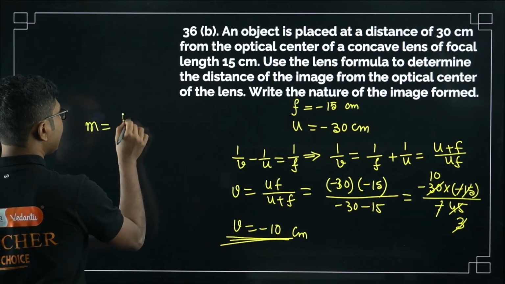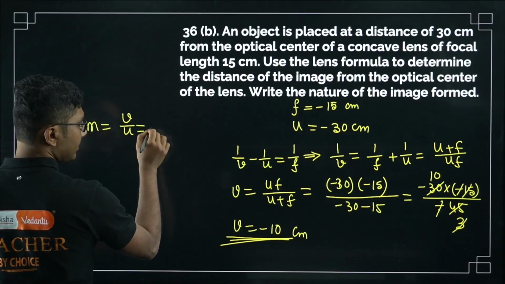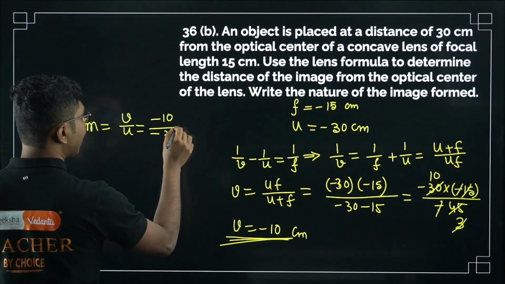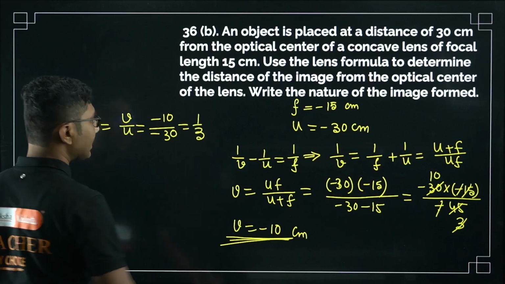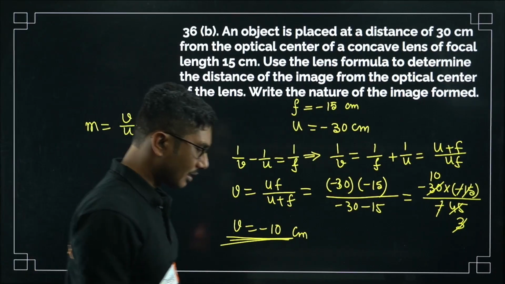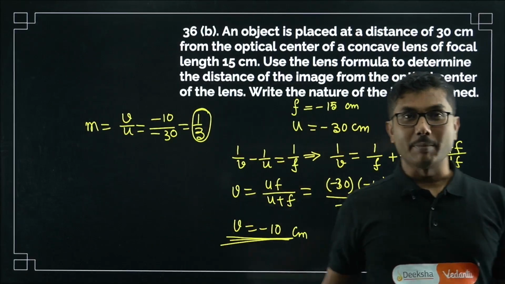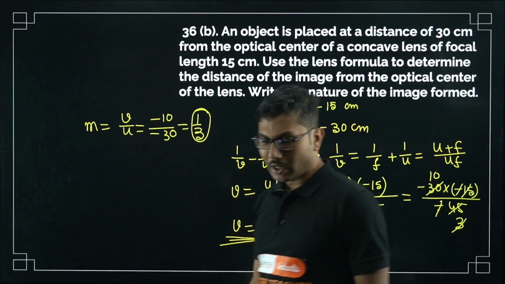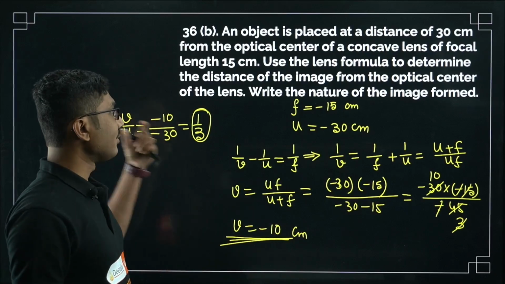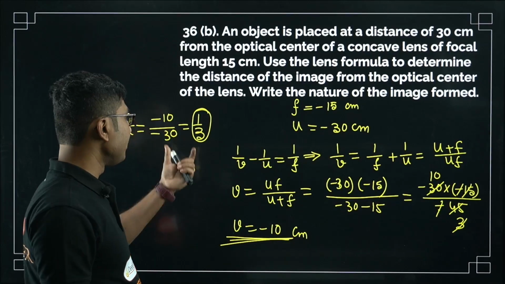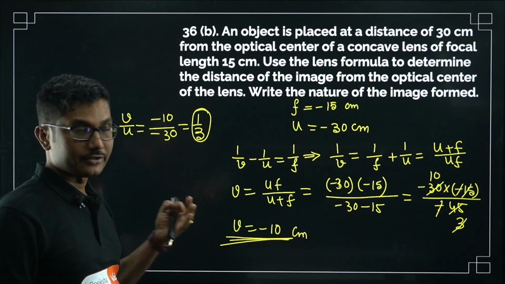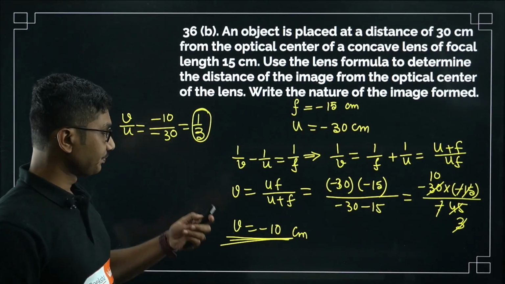Magnification is v by u, that is positive. Even though they have not directly asked you to find the magnification, they have asked you what is the nature. So nature means, if you see, m is positive. Positive means it's upright, and less than 1 means it's a diminished image. So virtual, diminished, erect. These are the three properties of the image.